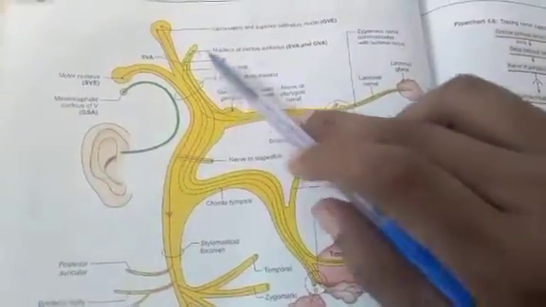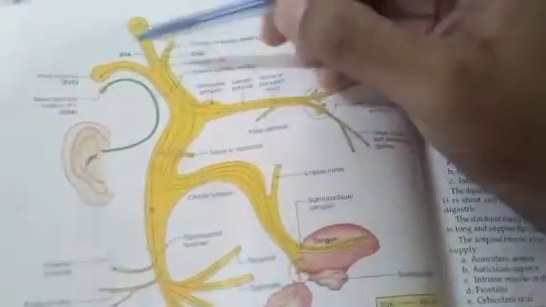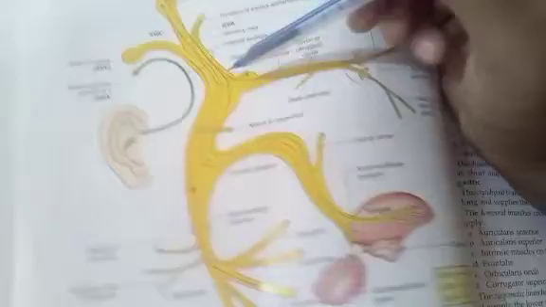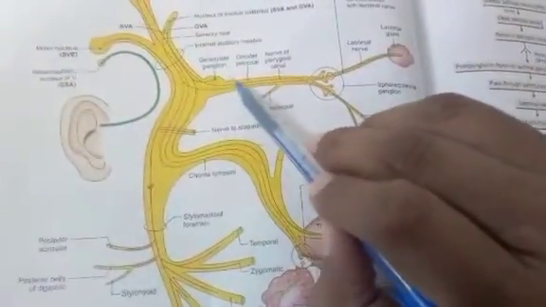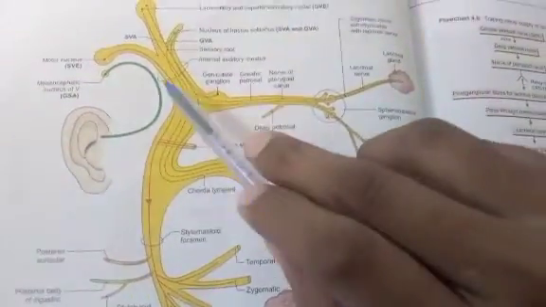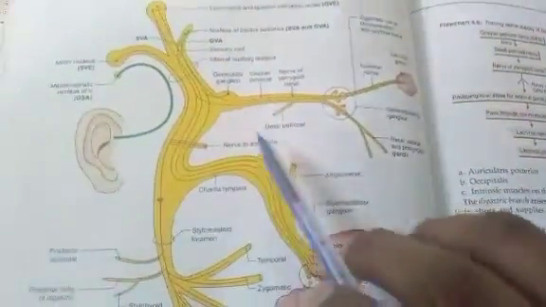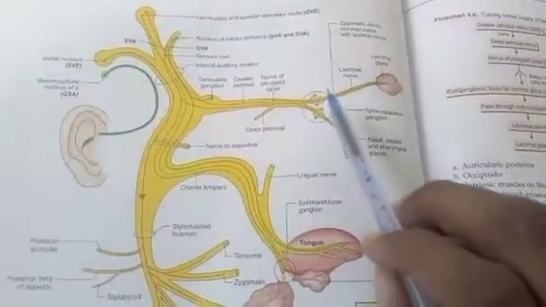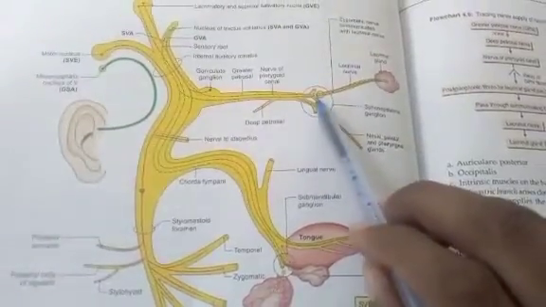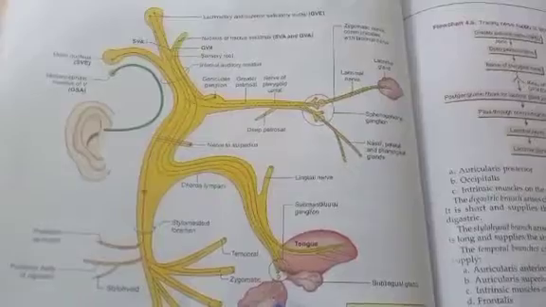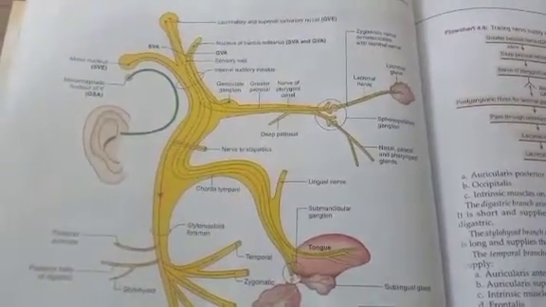The general visceral efferent component, which is shown here by the red dotted line, supplies the secretomotor fibers to the lacrimal gland, sublingual and submandibular salivary glands.